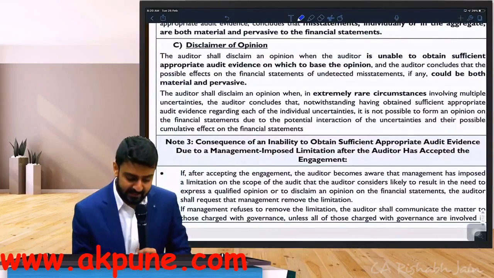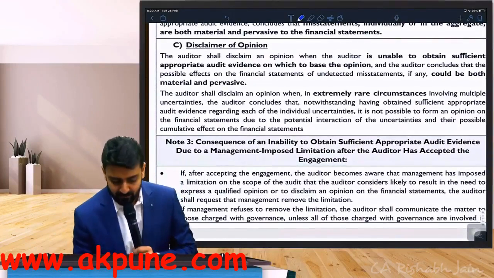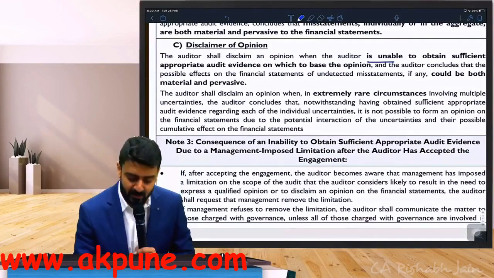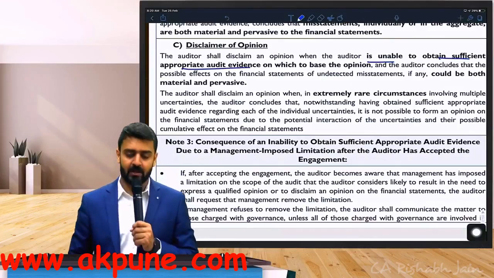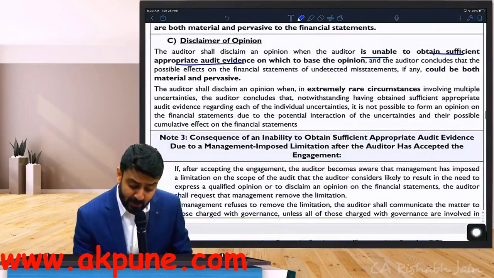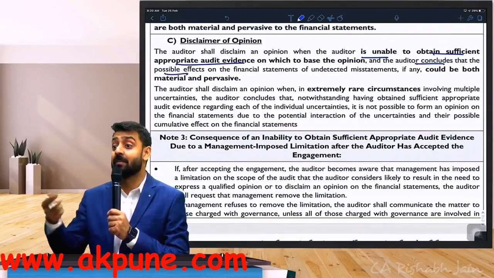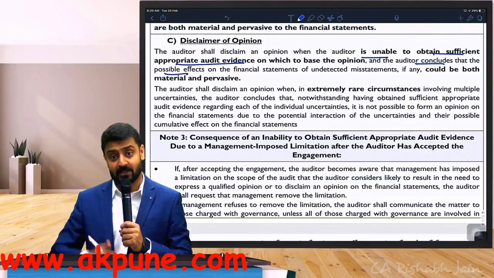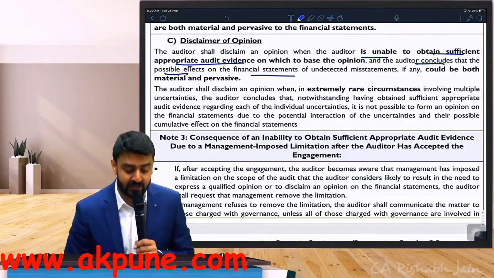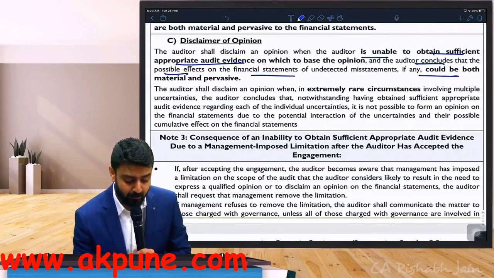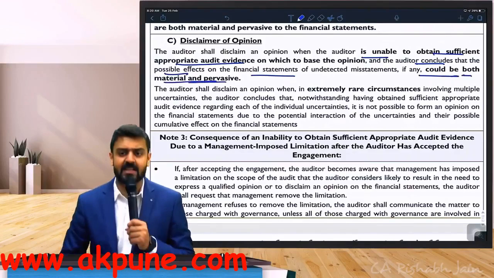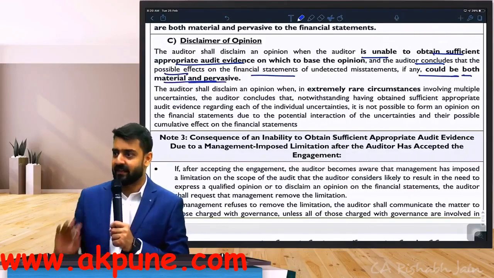The auditor shall disclaim only in one circumstance, when he is unable to obtain what, sir? Sufficient and appropriate evidence on which to base his opinion. And he concludes that the possible, why the word possible? Because in this case, you don't have a misstatement. So there can be a possible effect of misstatement on financial statements, which can be both material as well as pervasive. So this much we can write very easily.